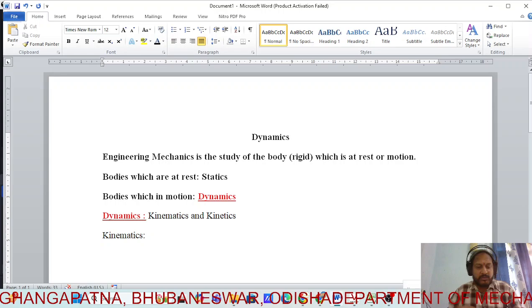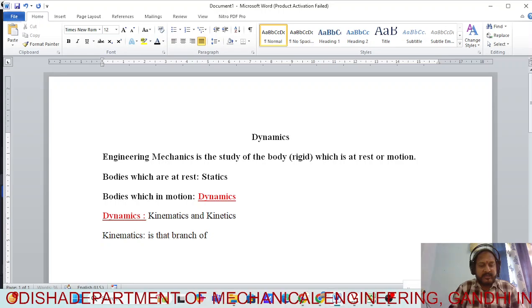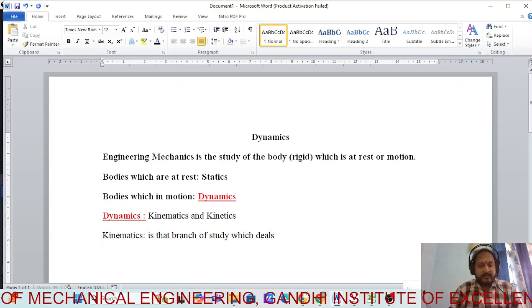Kinematics is that branch of study which deals with bodies in motion. Clear? Dynamics is that particular branch of study which deals with the bodies which are in motion. Again it is divided into two types.